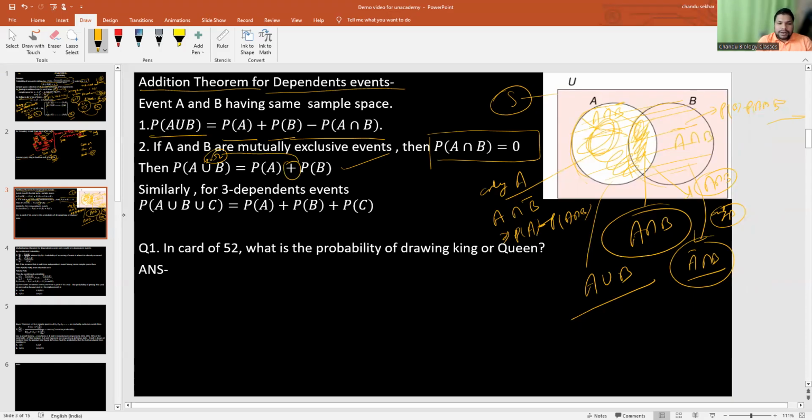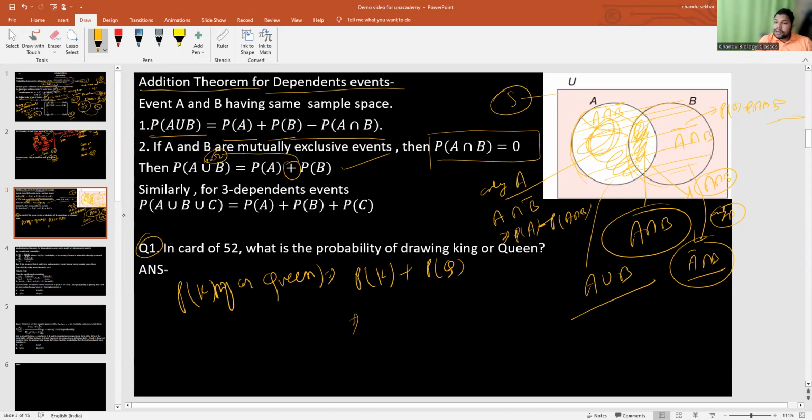Similarly, for 3 events, it will be P of A plus P of B plus P of C. Like we have taken one example in a deck of 52 cards: what is the probability of drawing a king or queen? We have to find the probability of getting a king plus the probability of getting a queen and add them, because those two are mutually exclusive but have the same sample space.